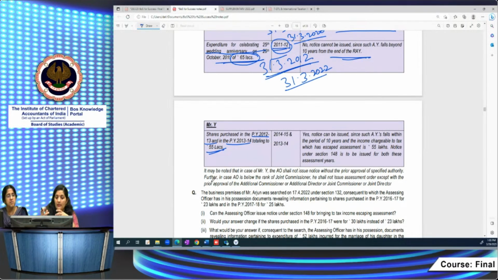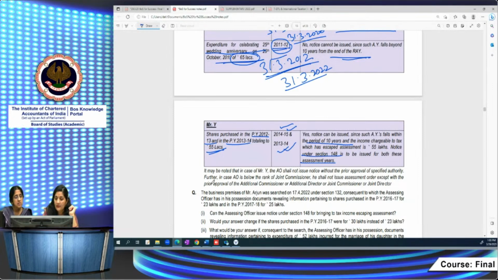Here the shares are purchased in, even though in 2 years the aggregate amount of these shares exceeds 50 lakh rupees. In that case, for both the relevant assessment years, the notice can be issued, since the 10 years time limit has not elapsed from the end of the relevant assessment year. This time limit has not expired. So in that case also, Mr. Y, since it exceeds 50 lakh rupees or more, the notice can be issued under section 148.